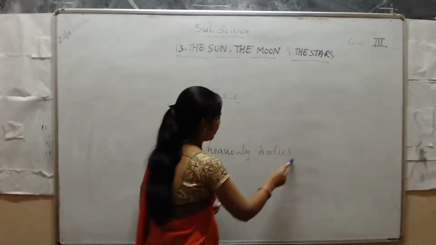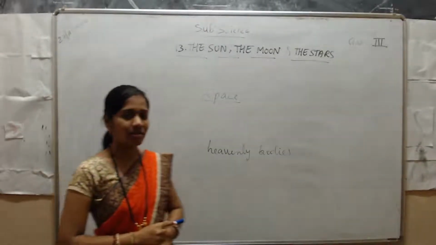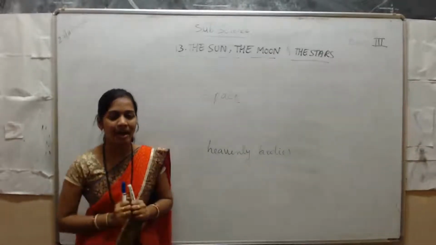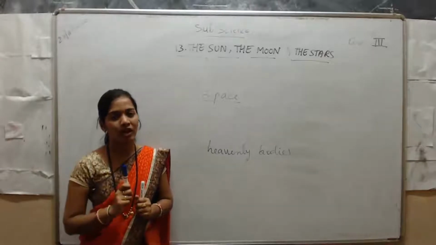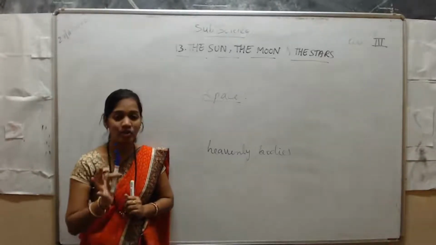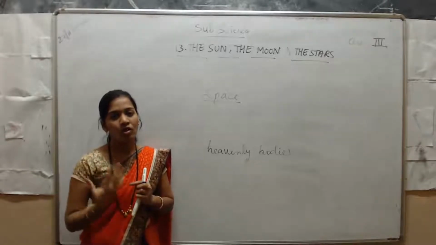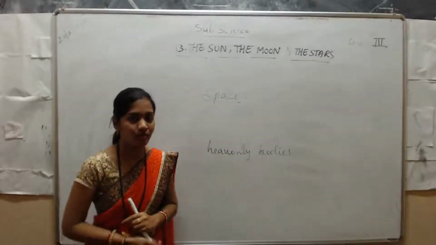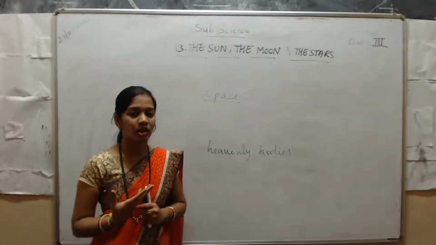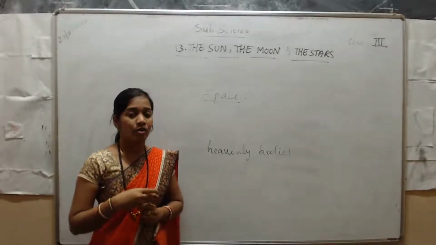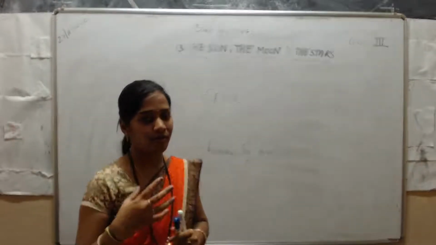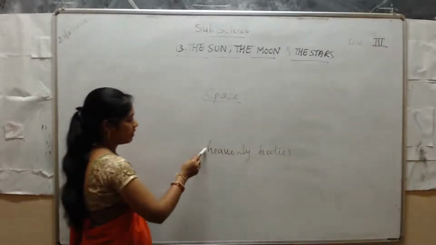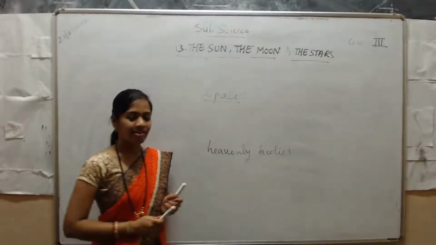So what are these heavenly bodies? Heavenly bodies are the natural objects present in the sky. Once you look up in the sky, whatever natural objects are there, those objects we call heavenly bodies. The name heavenly bodies is given because they are natural, very beautiful, and also very colorful. These heavenly bodies are present in that place we call space.